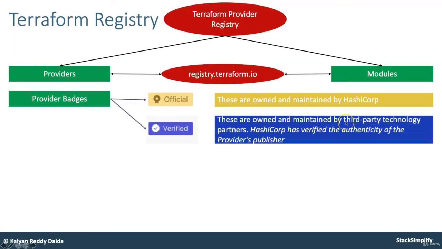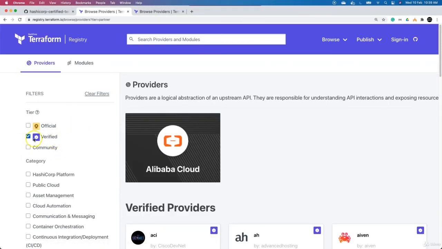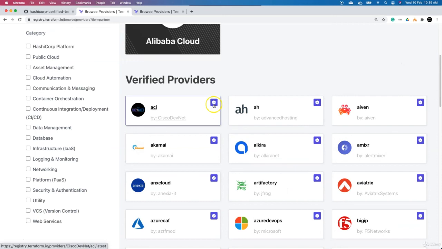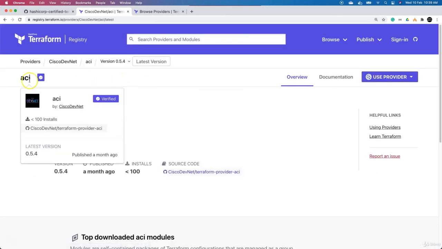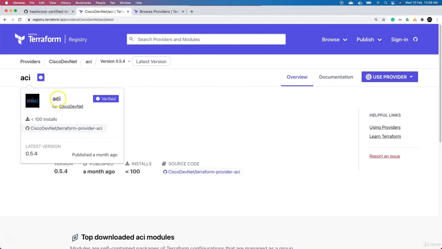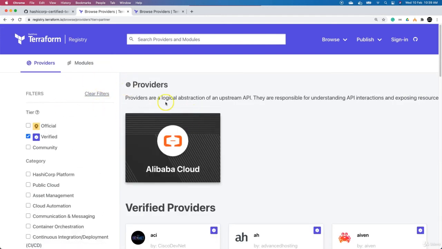In the same way, you will have the verified badge. These are owned and maintained by third-party technology partners, and HashiCorp has verified the authenticity of the provider's publisher. So if you remove these two, you can see verified. Alibaba Cloud is a verified one, and whatever else you are seeing has the verified badge. You can see here the verified badge for Cisco DevNet, ACI. So these are what we call verified providers.